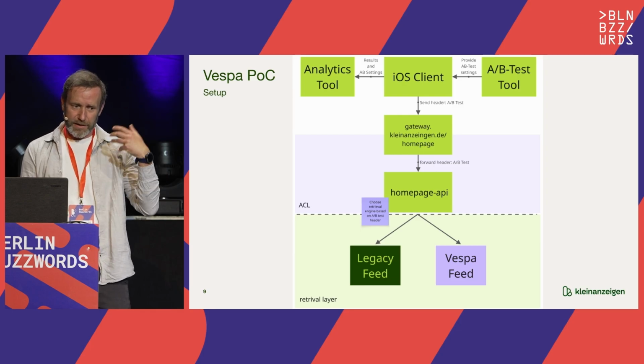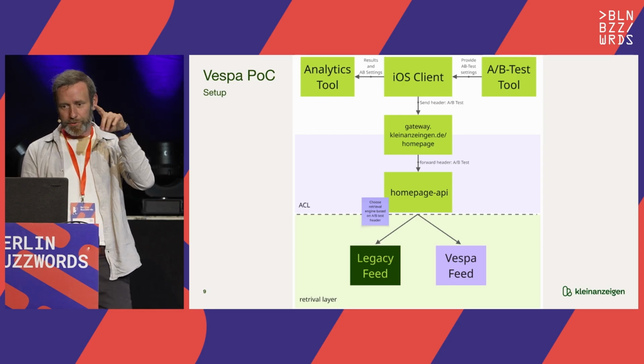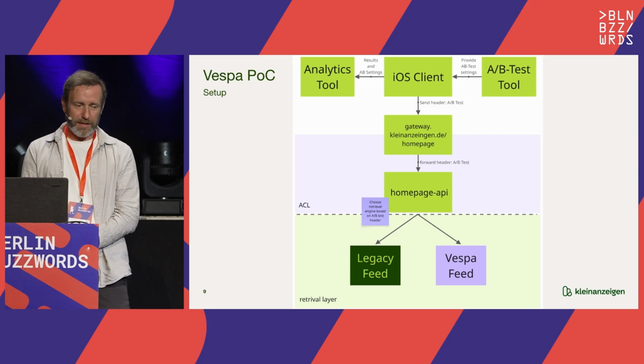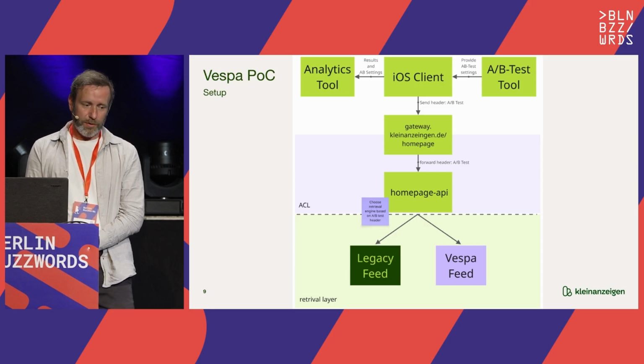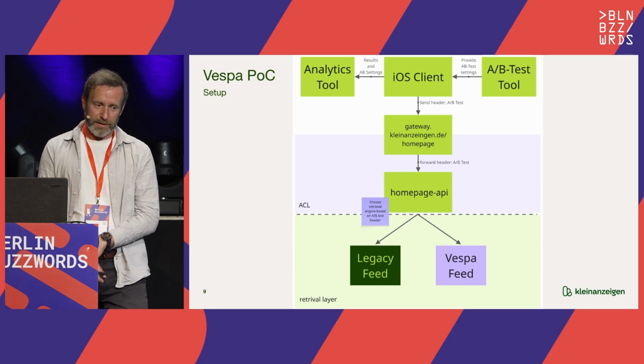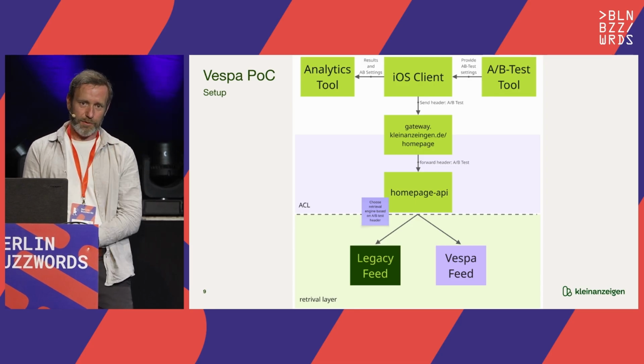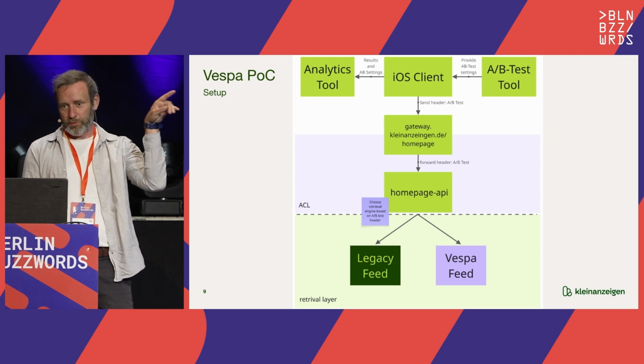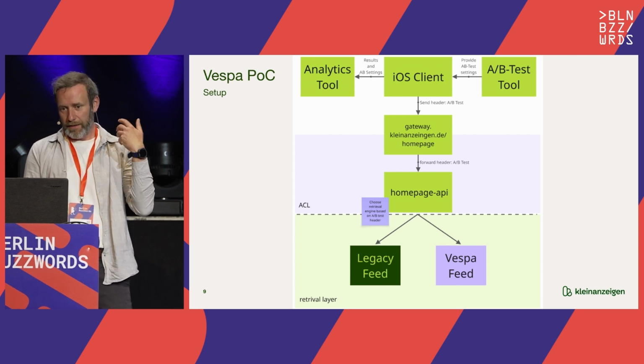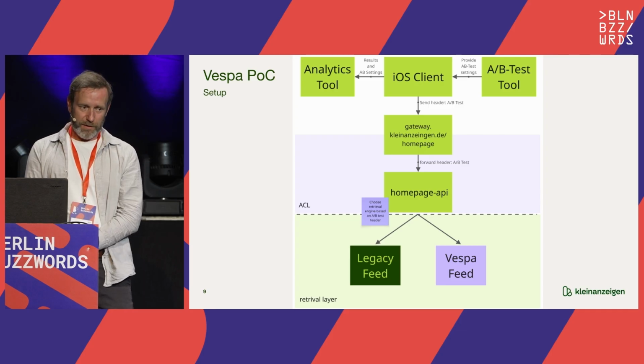It understands the query. It understands the header. And then it chooses the right backend, which in our case is the Legacy, which is still powered by Elastic, and the new one is Vespa. Then the whole response is going back to the client, and the client is presenting everything to the user, and also sends signals to our analytics tool, and then we can, over time, derive reports from it and decide if it's a good way to go or not.